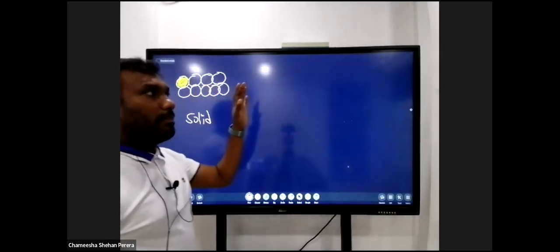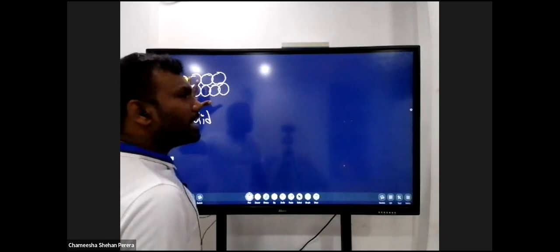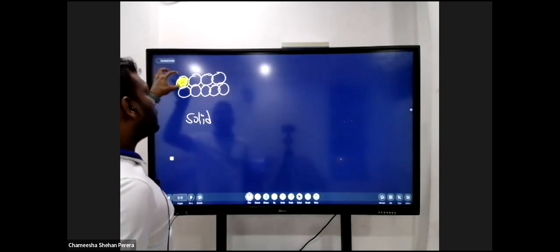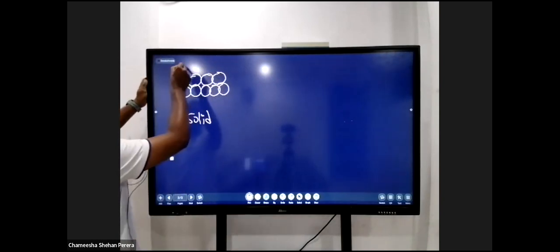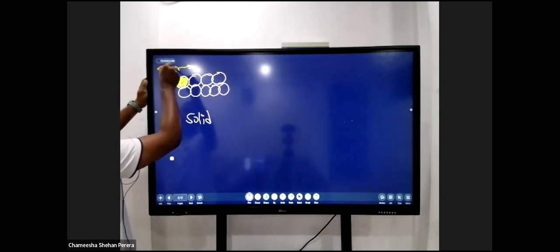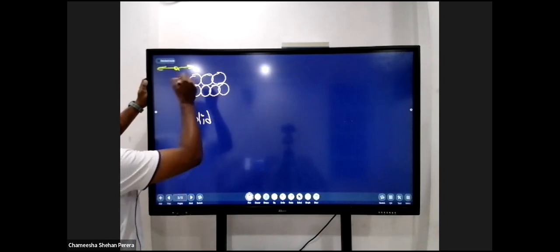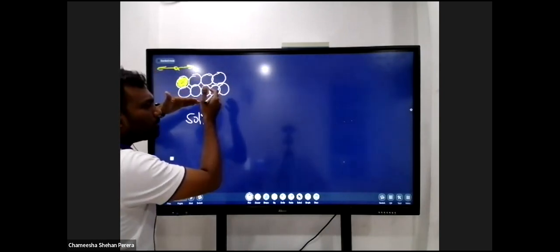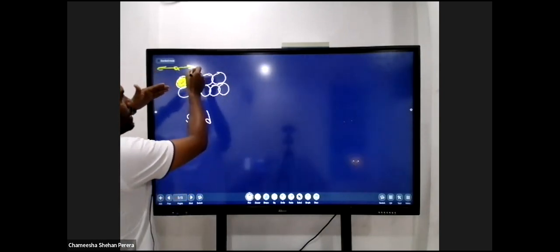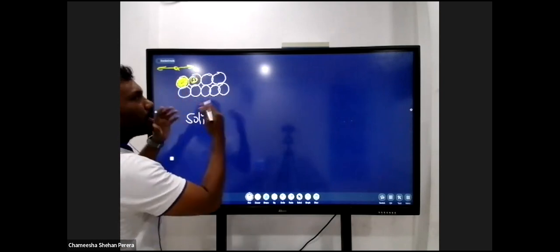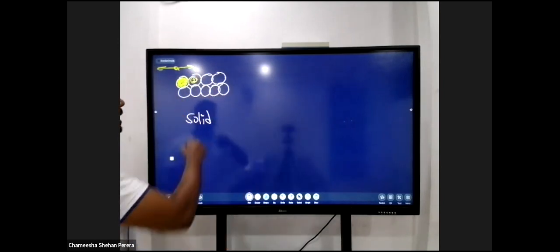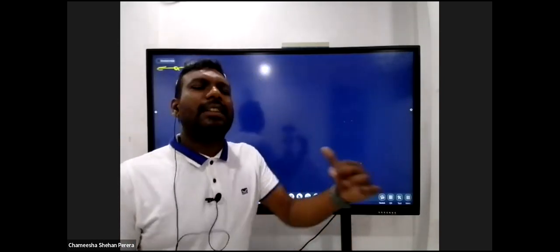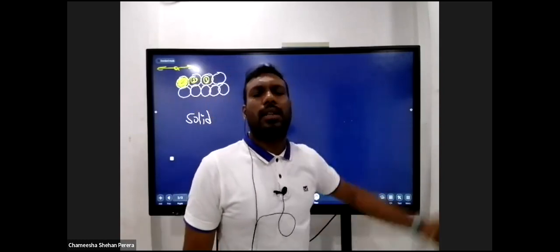What I said is that there is an atomic arrangement like this in a solid, but if I offer some amount of energy to this yellow color atom, it will collide, move in this direction, and then come back to the initial position. Meanwhile it hits the particle in front of it. When it hits, the energy the yellow one had is transferred into the next particle, and then that second particle also does a similar motion, and again the energy will be transferred into the third atom, right? Likewise the energy transfers on. This can happen in solids, liquids, and even in gaseous states, right?